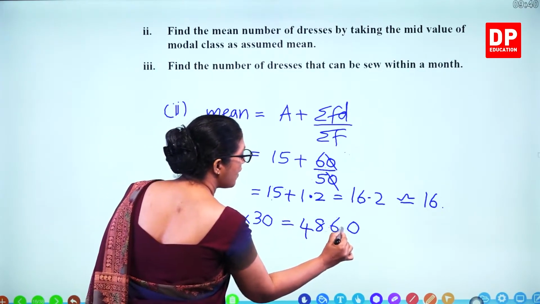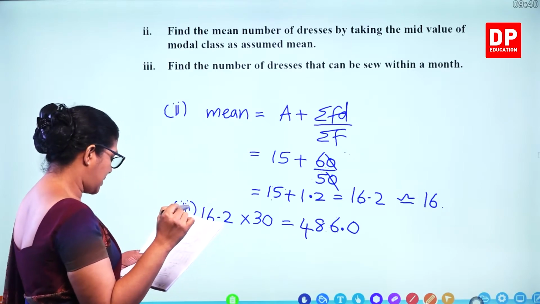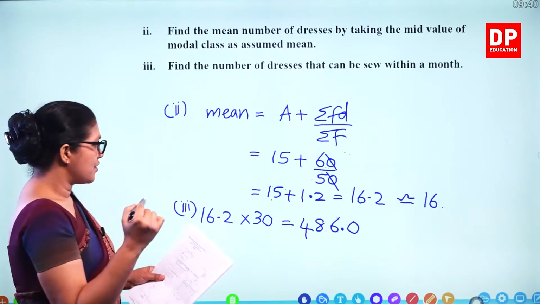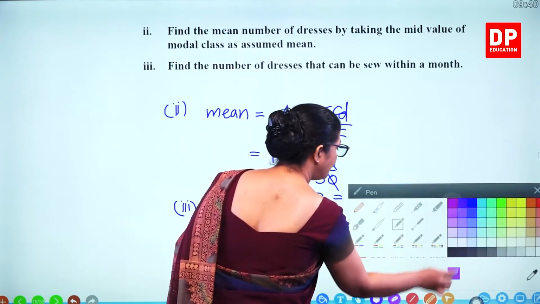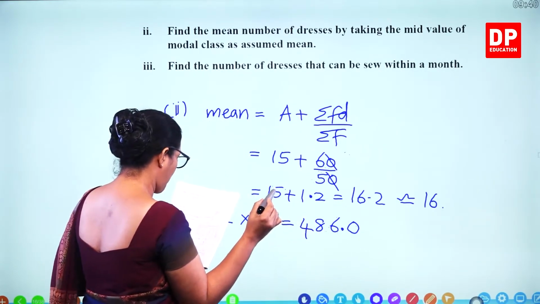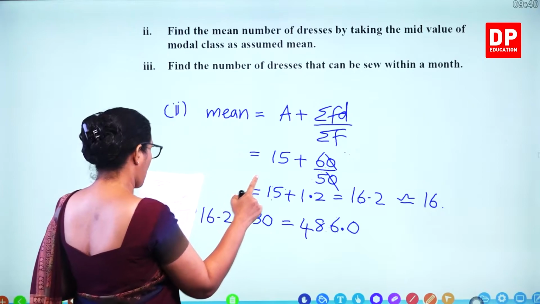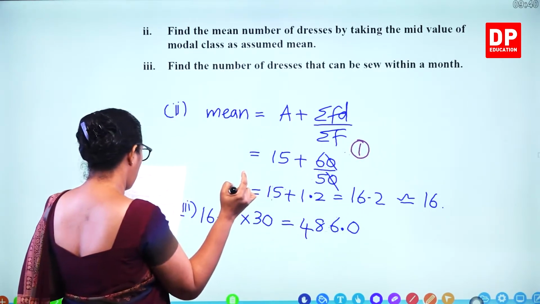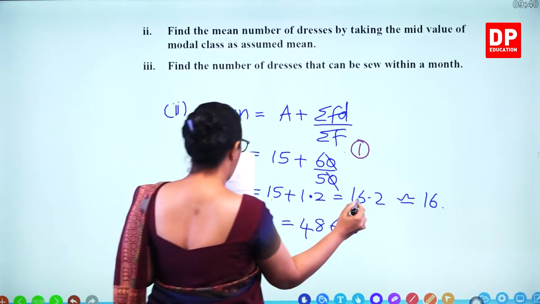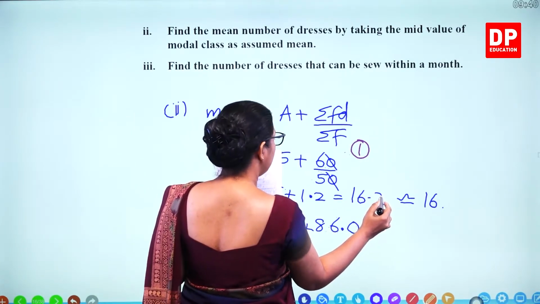So 486 full dresses. So we get 1 mark here and 1 mark for this answer.